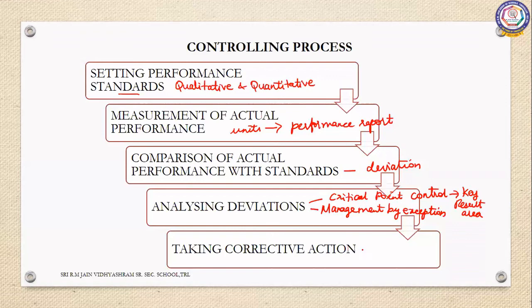It can be taken in any way. The manager can use both negative as well as positive motivators to correct the deviations. So these are the steps involved in the controlling process. Today we have discussed the steps in the controlling process.